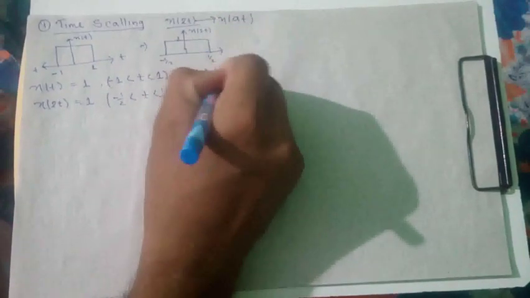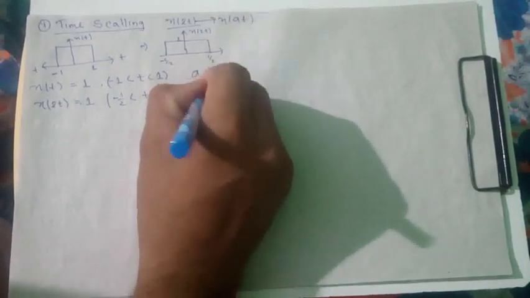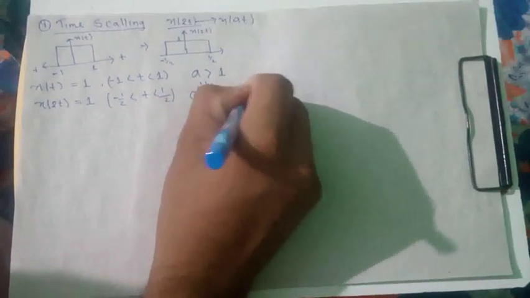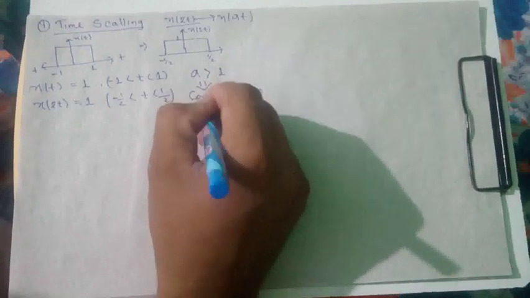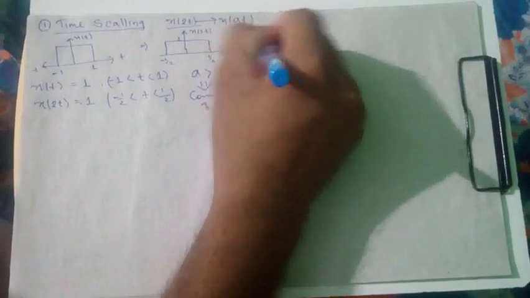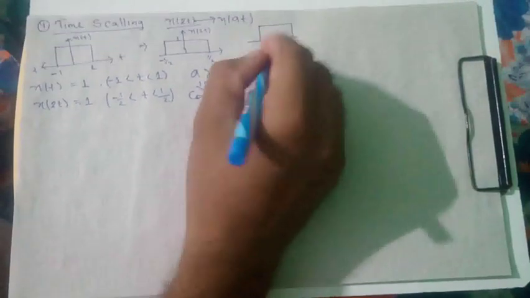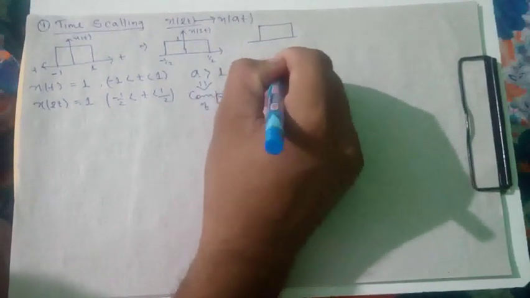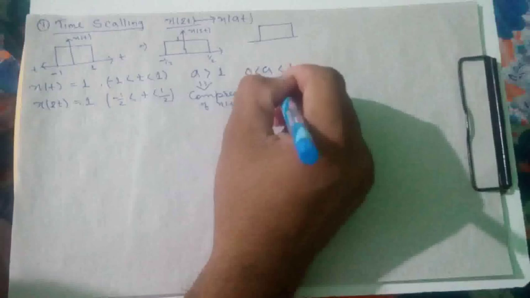If a is greater than 1, then there will be compression of the signal. If the value of a is greater than 0 and less than 1, then it is expansion.